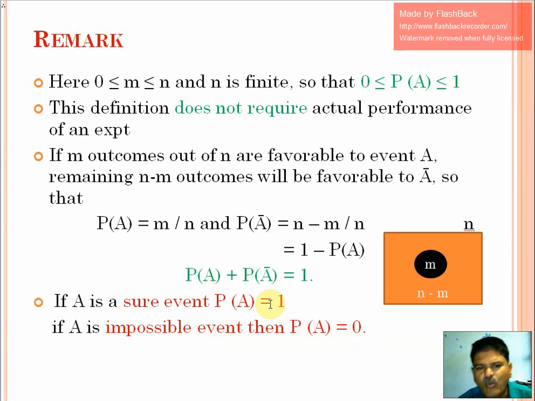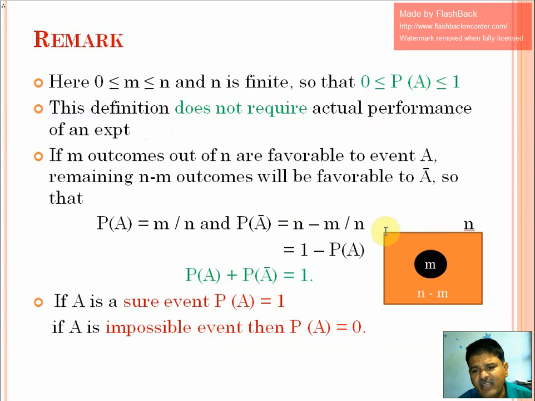This definition does not require actual performance of an experiment. There is no need for actual performance of an experiment. We can intuitively find out the total number of outcomes, and out of these outcomes how many cases are favorable, and accordingly we can estimate the probability of this event.